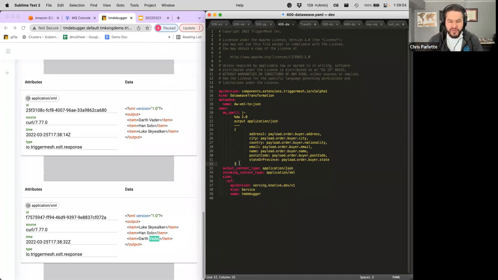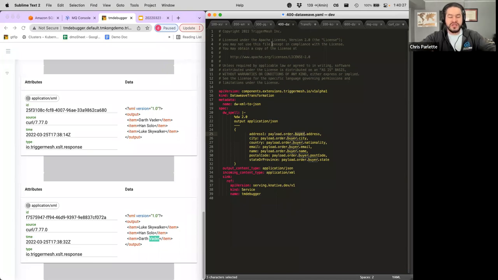This is an example just from the MuleSoft website of what one of the spells looks like. And again, the sink here is the debugger. So we're going to send it a whole bunch of data in XML format, and you can see here it says payload, order, buyer, address. It's going to grab some of the pieces from the payload, specifically the order section, specifically the buyer section of the order, grab those pieces and drop everything else. So that's all the spell does: it takes a whole bunch of data, grabs just the pieces you want and passes it along.